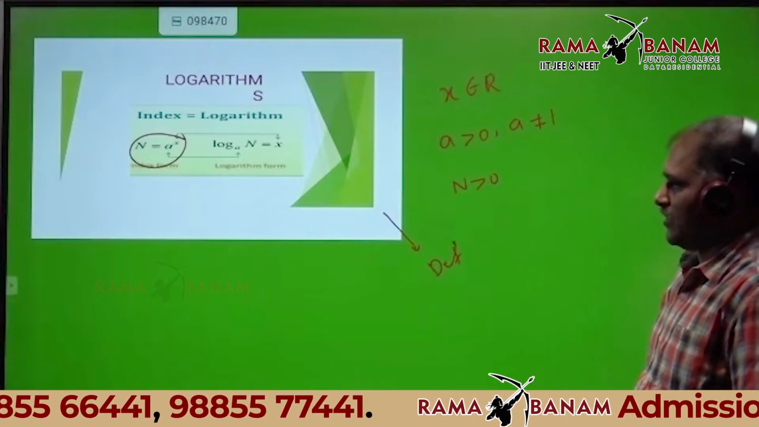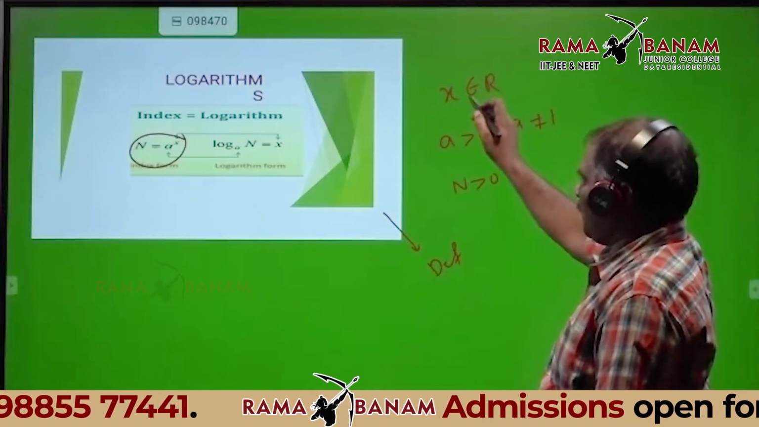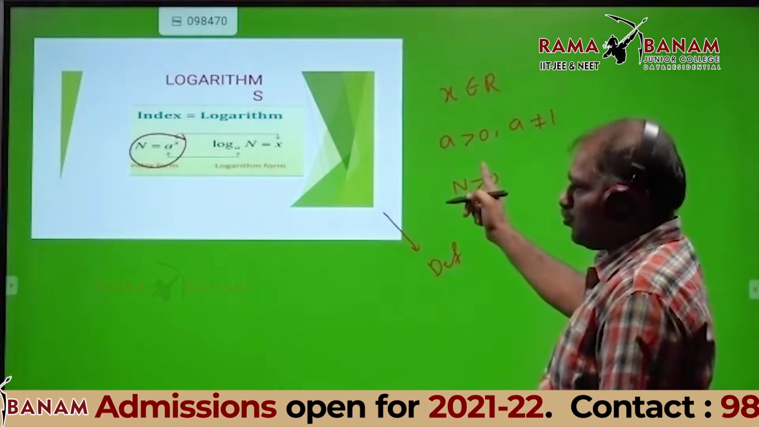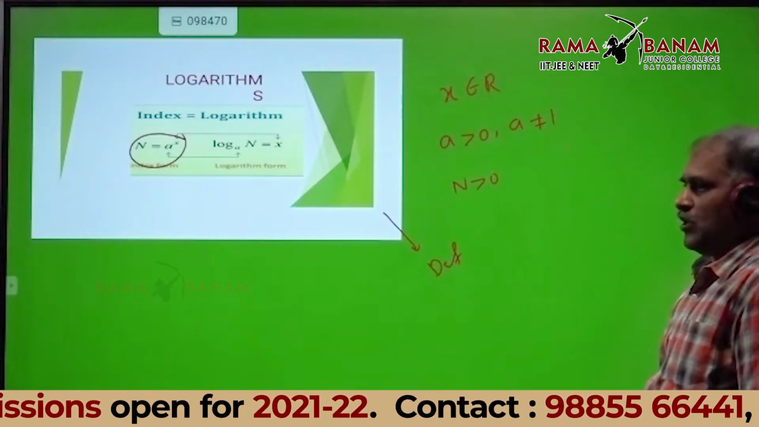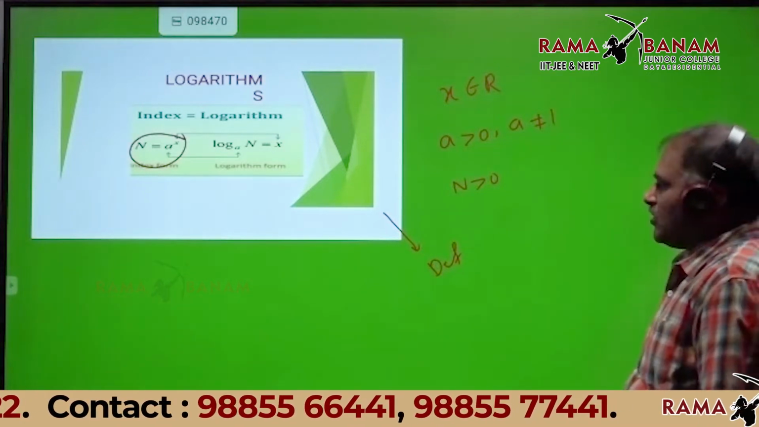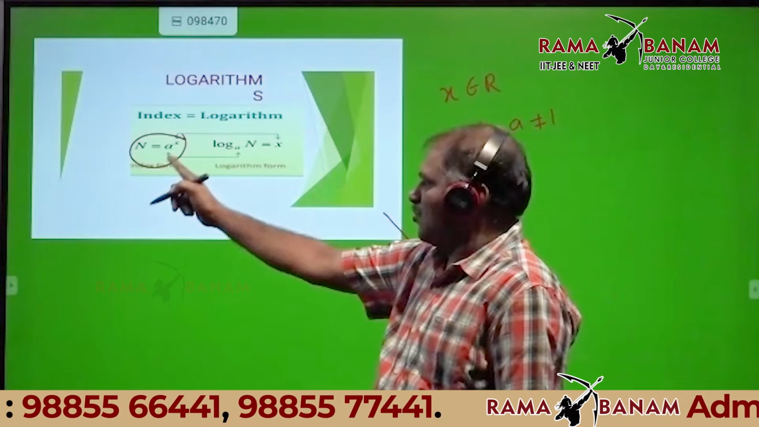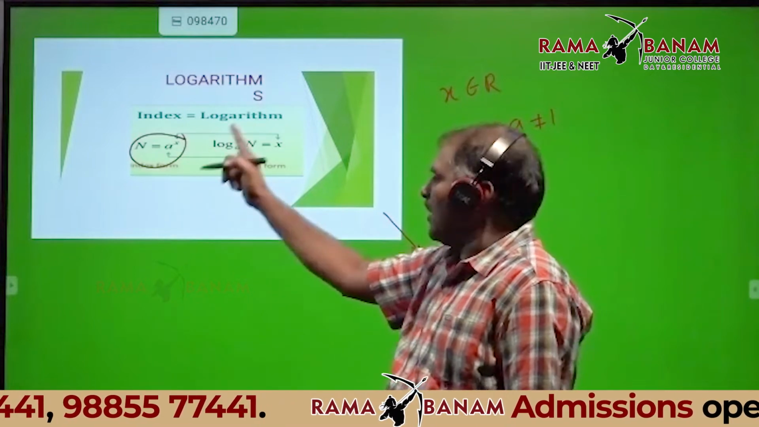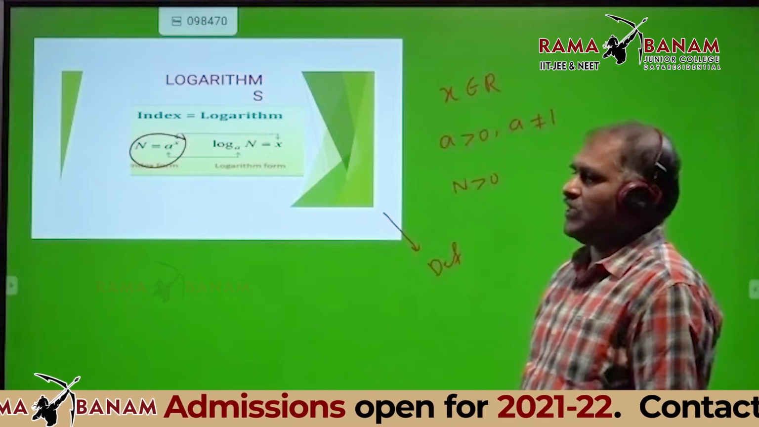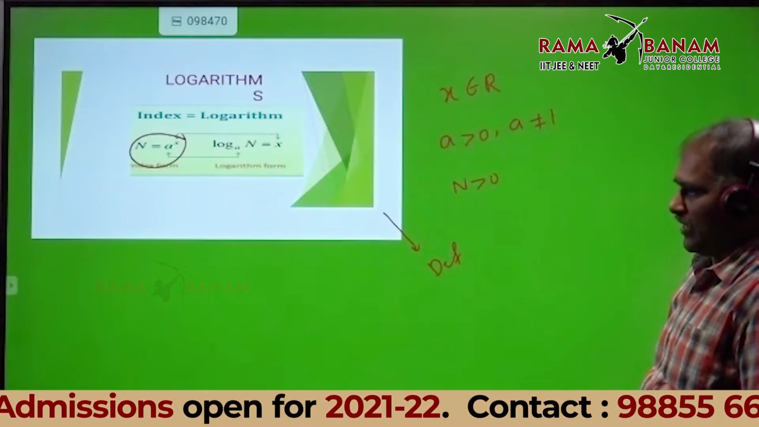What is the logarithm definition? x belongs to any real number, a positive and a not equal to 1, n value greater than 0. Therefore, n is equal to a power x, x is equal to log n base a. That is the definition of logarithm.